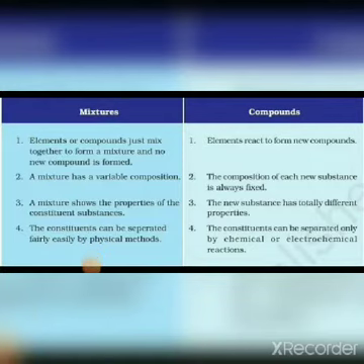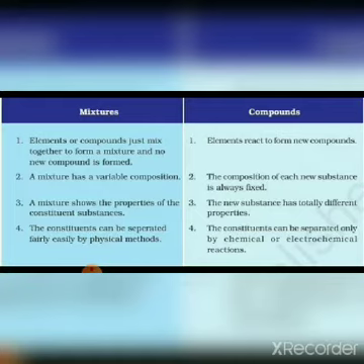Let us now discuss the differences between mixtures and compounds. You know that mixtures are formed when elements or compounds just mix with each other. That is, no new compound is formed. Whereas in a compound, the elements react so that new compounds are formed. Now what about the composition in the case of a mixture? Mixture has a variable composition. There is no fixed composition. Now if you consider a compound, the composition will always be fixed. The composition of the new compound formed will be fixed.